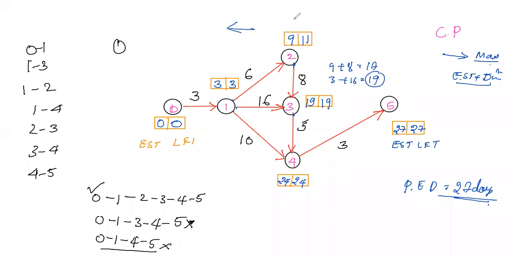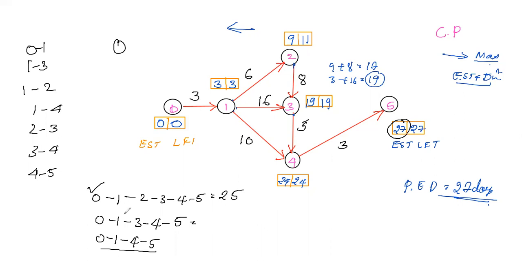Don't judge like this. Even though we have more activities here, the values are less. So here it is 3 plus 6, 9, 9 plus 8, 17, 17 plus 5, 22, and this is 25. But we know that the project duration is 27, so some other path will give you 27. That is our critical path.